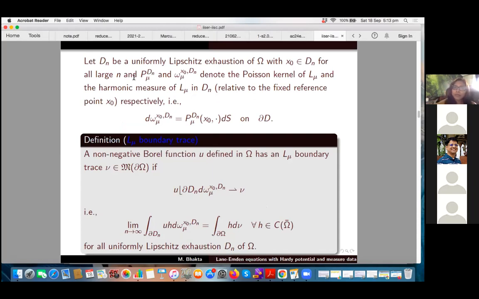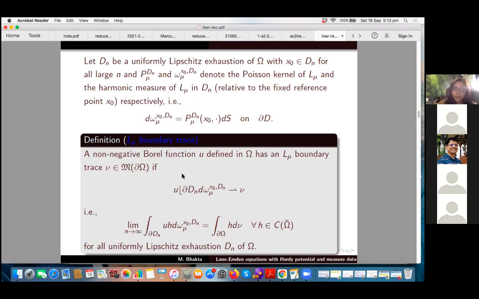P_mu^{D_n} is the Poisson kernel of L_mu in D_n, and omega_mu^{x_0,D_n} is the harmonic measure of L_mu in D_n. That means that d omega_mu^{x_0,D_n} is nothing but the Poisson kernel times dS on del D_n.